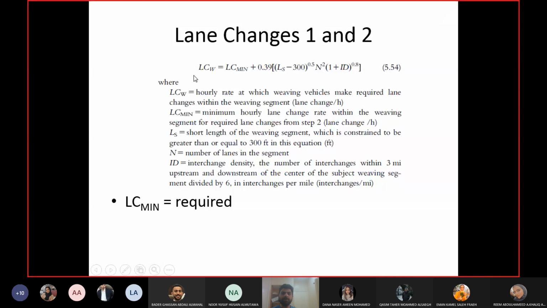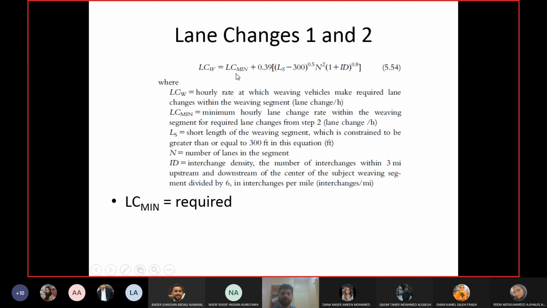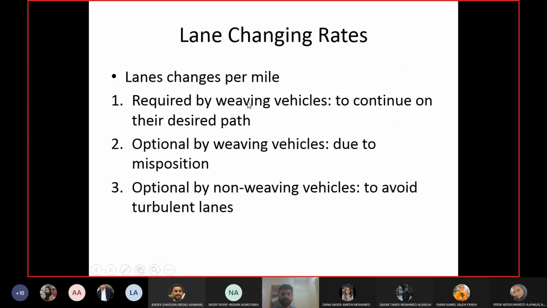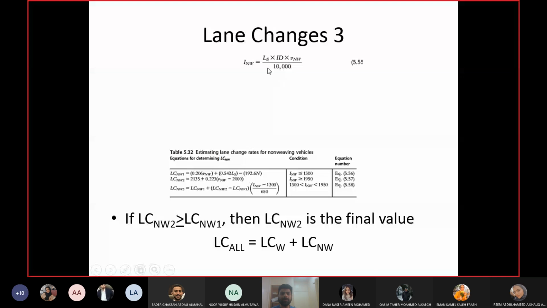Okay, so this will give you the lane changing rate here. Okay, and N is the number of lanes in the segment, the total number of lanes in the segment. So this will give you the lane changes for option 1 and 2 for the weaving vehicles, the required and the optional one. Okay, so this will give you the first two categories of lane changes, and this table gives you the last category, for the non-weaving vehicles.